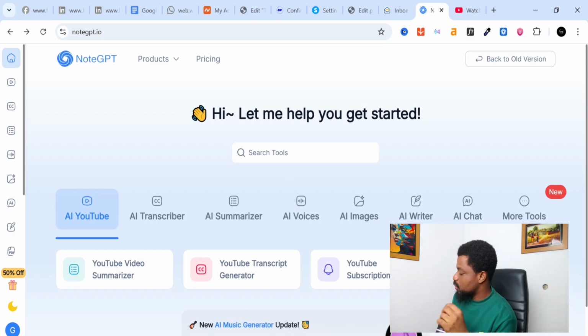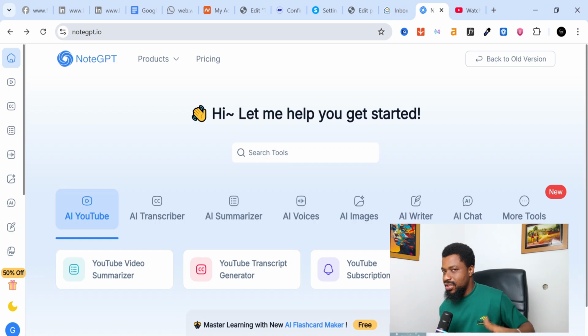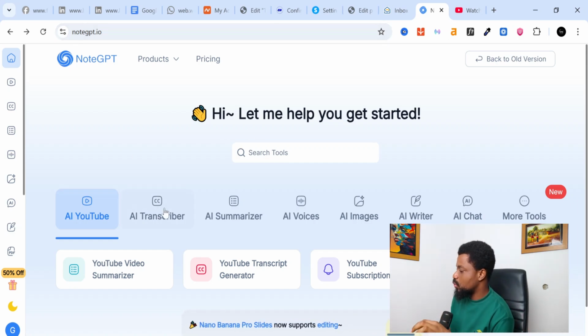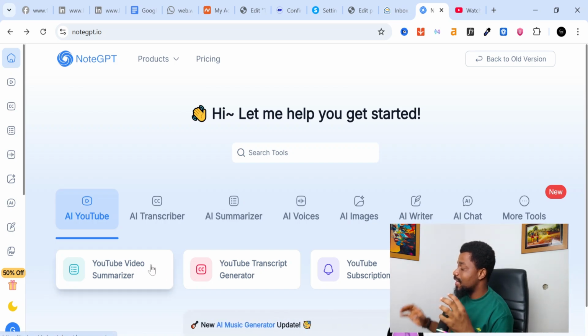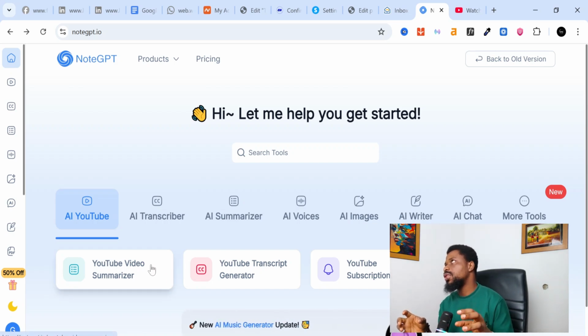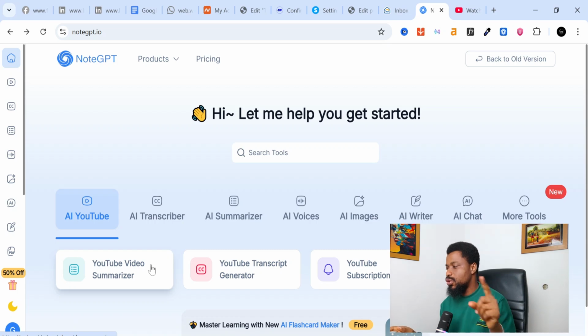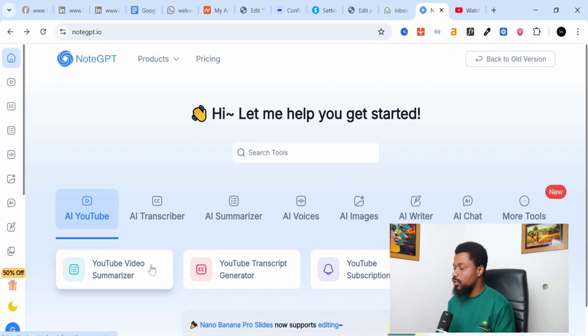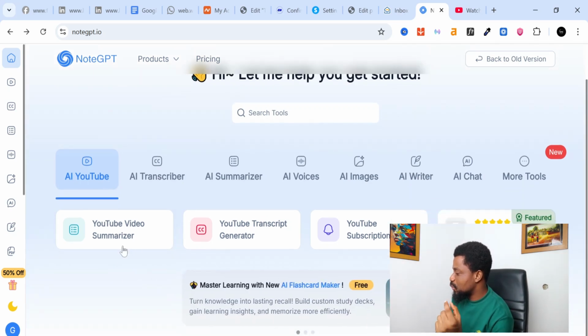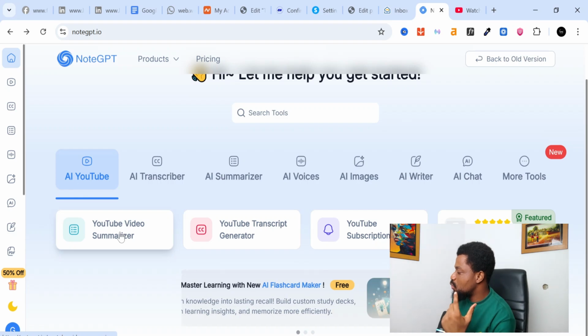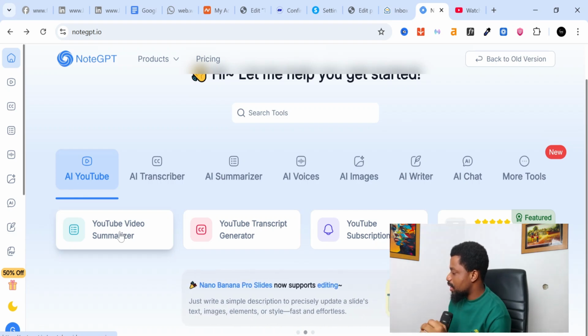The website I want to use for this is called NoteGPT.io. I'll put a link in the description in case you want to try it. Now, this is a tool that has a lot of tools, but it also has one very important one that we are going to use, called the YouTube summarizer.